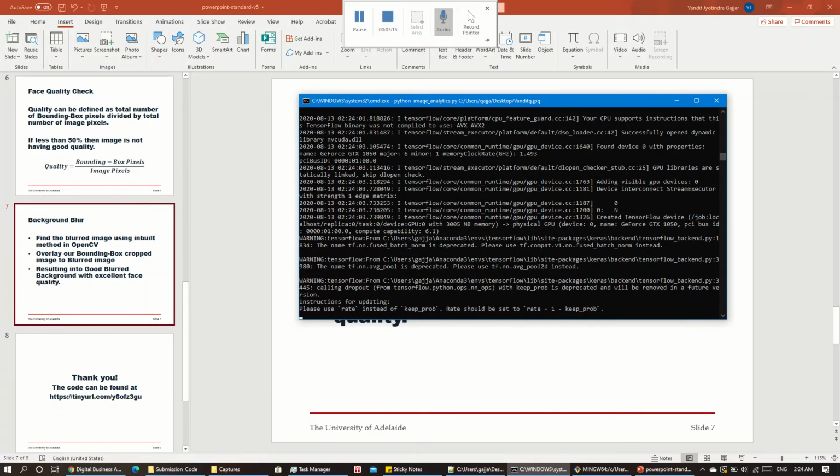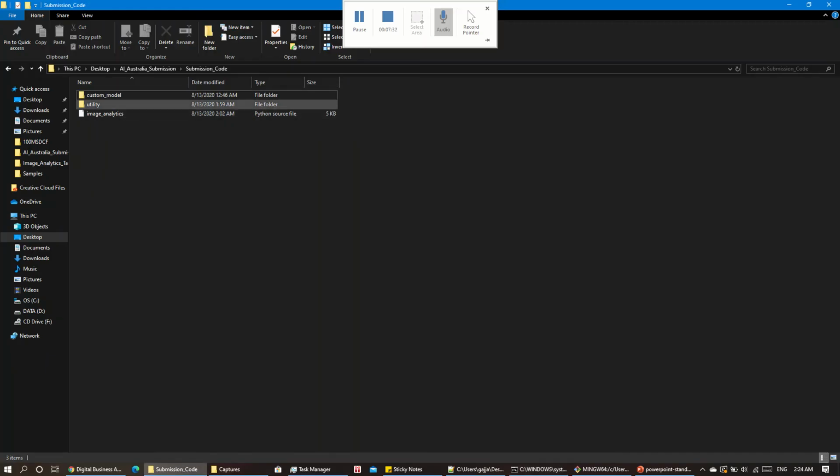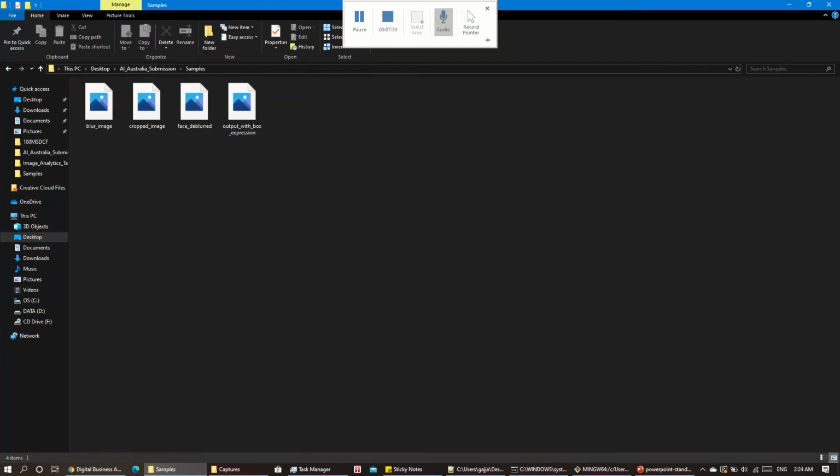Everything is running, and we can see that the bounding box and facial expression have been generated. The overall quality is too low, as the face is too small. Face quality checkup has been completed, blurring the background has completed. So we will check the results over here.